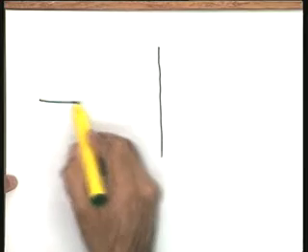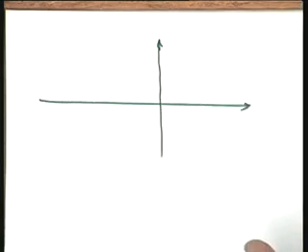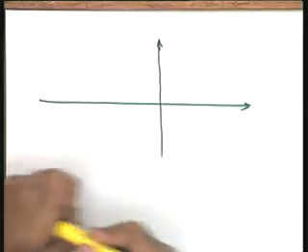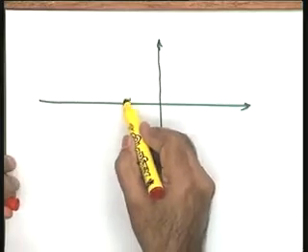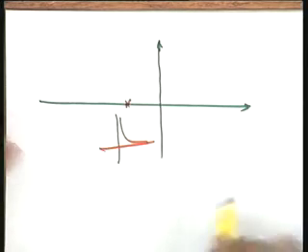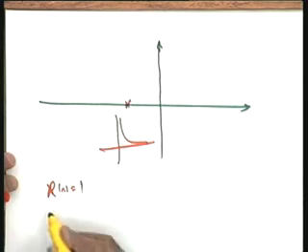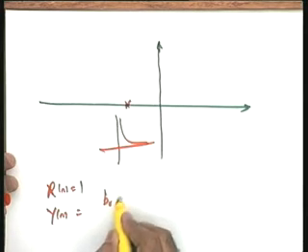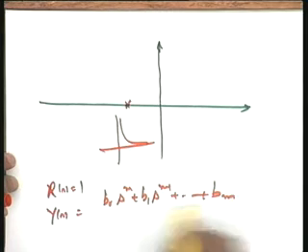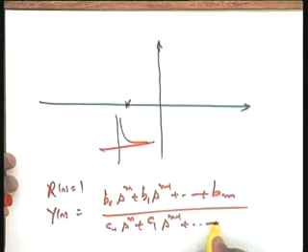Now, I will not give the details here because the concepts are too simple to be given here. Let me look at the S plane and scan the entire S plane. If there is a pole here, you know that the impulse response decays. You see what is the transfer function? R s is equal to 1, and therefore, Y s equals B naught s to the power of m plus B 1 s to the power of m minus 1 plus B m divided by A naught s to the power of n plus A 1 s to the power of n minus 1 plus A n.